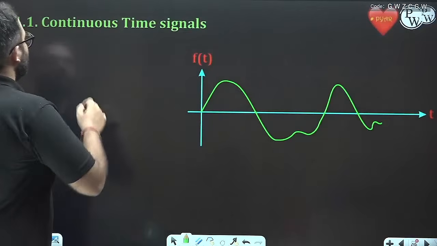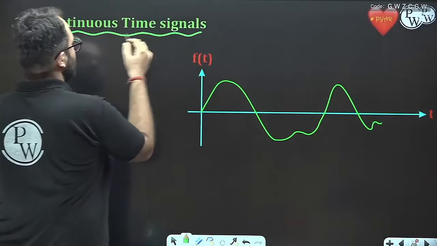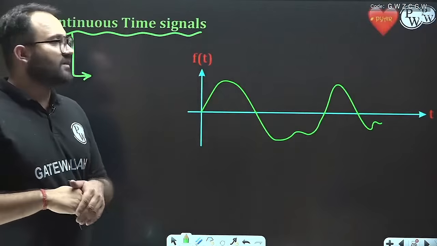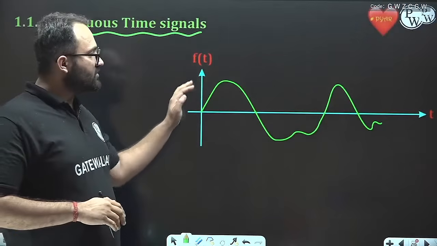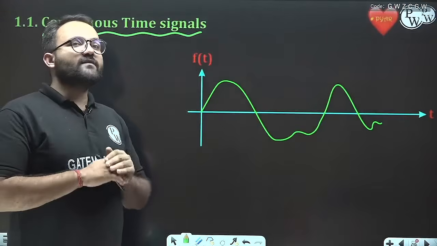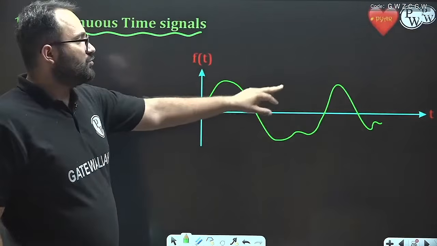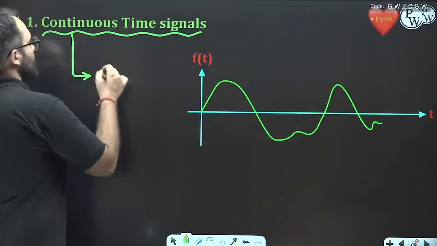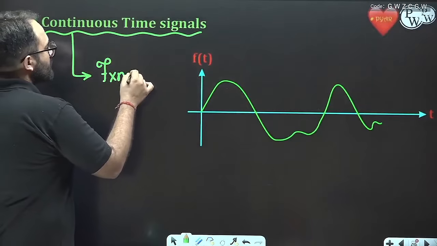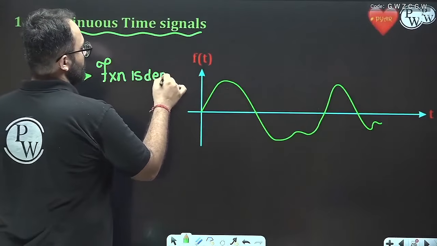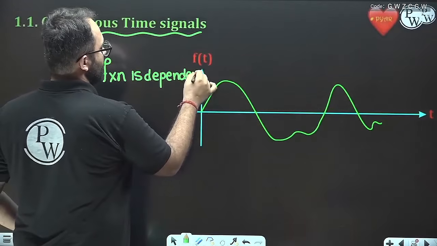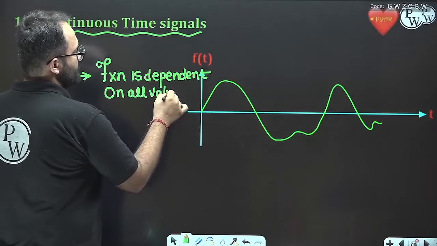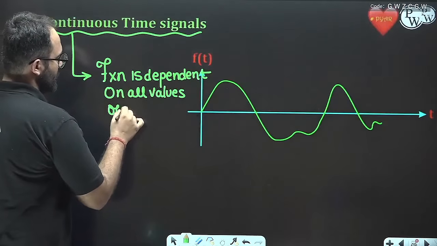So we have continuous time signals. The continuous time signals are those where the function or the signal is valid at all values of the variable, that is, at all values of t. The function is dependent on all values of t.